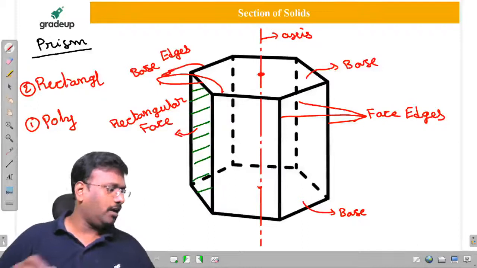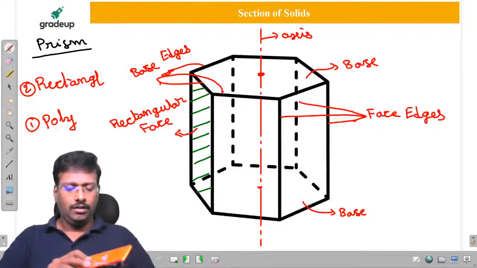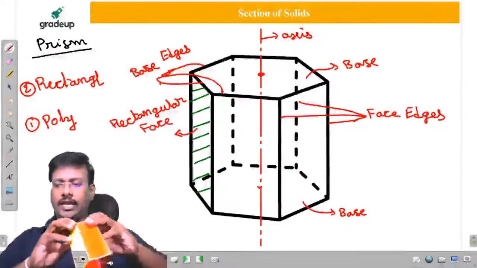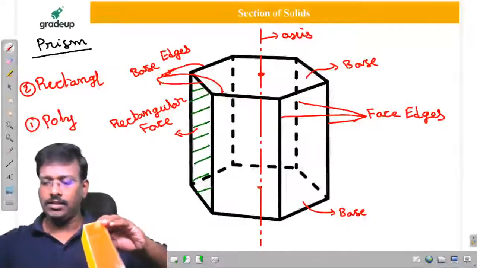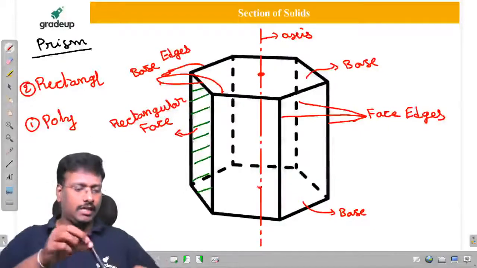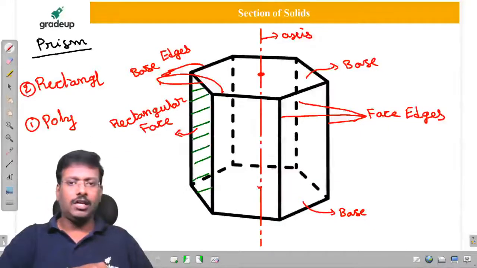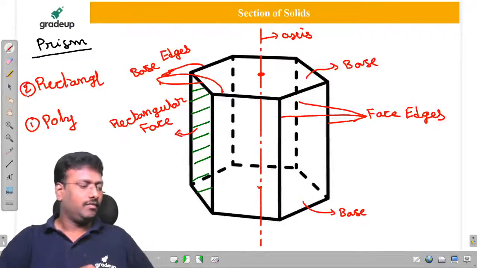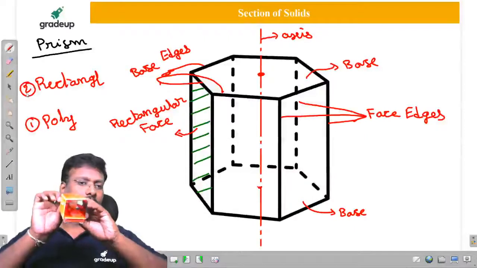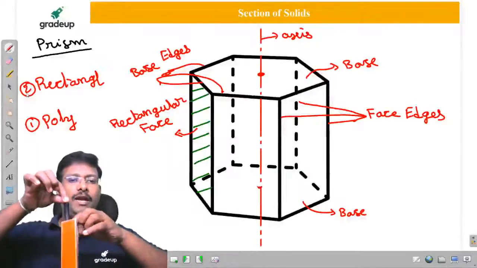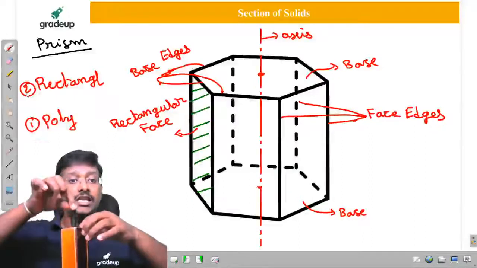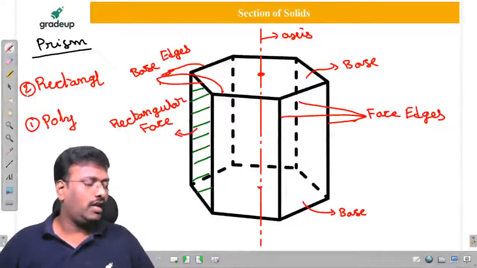Here you observe, my dear friends. This is the axis. Wherever the base appears, the axis is a point. Wherever it appears as a rectangle, the axis is a line. Very simple, sir.